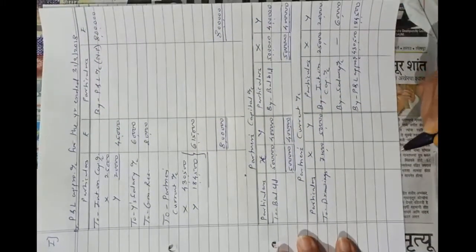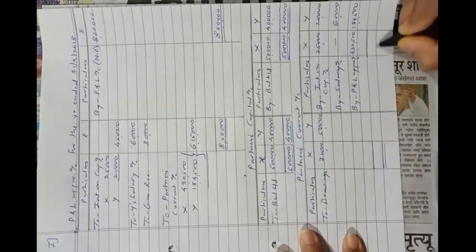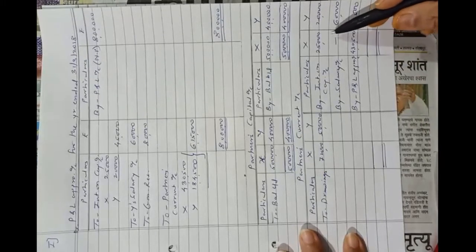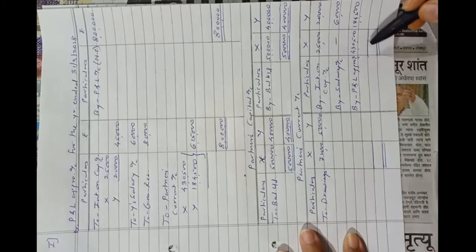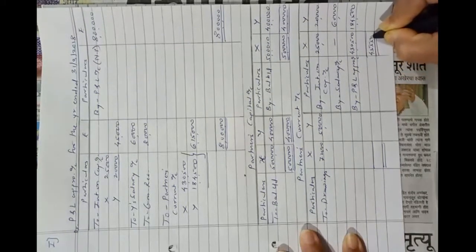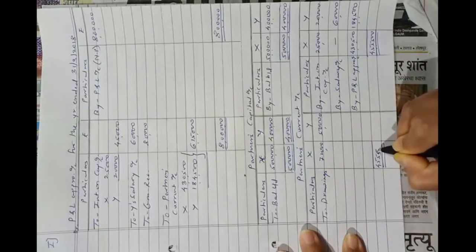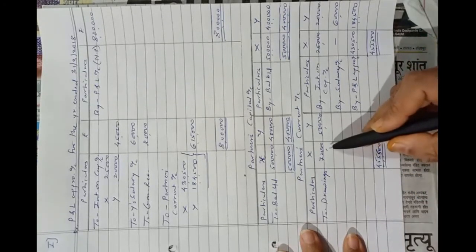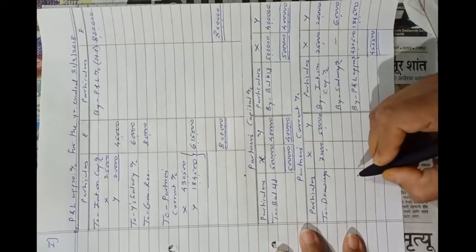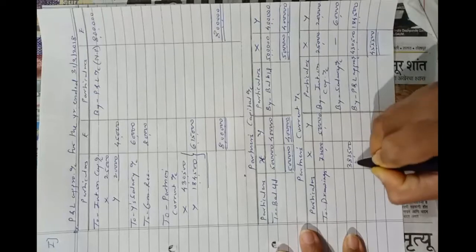Now we will tally current accounts. Total of credit side is 4,55,500. 4,55,500 minus 72,000, so the difference is 3,83,500.